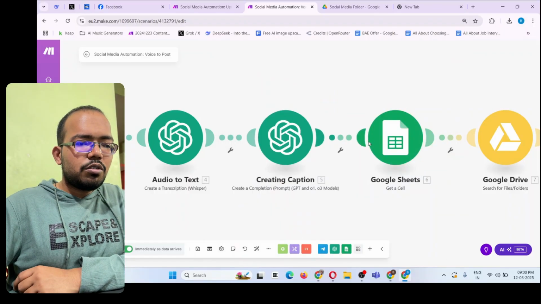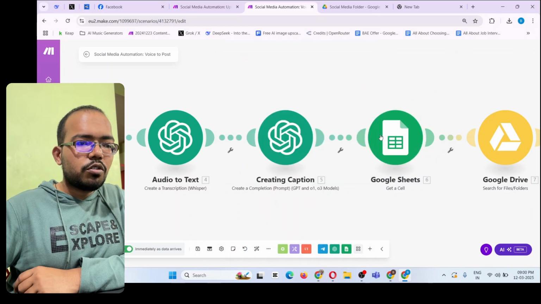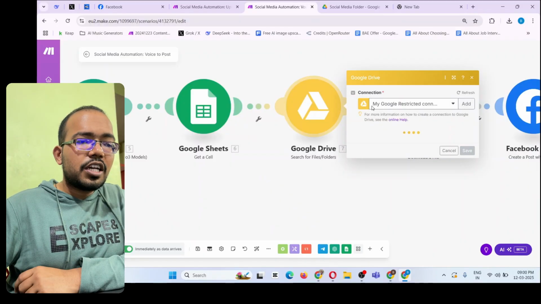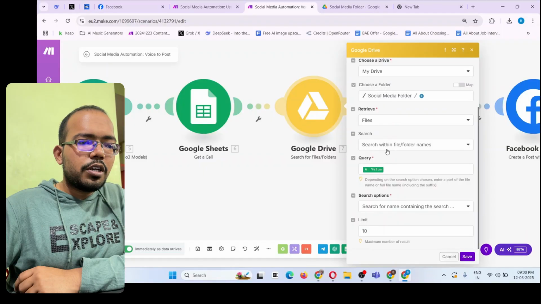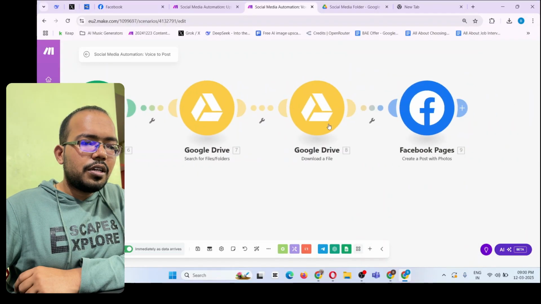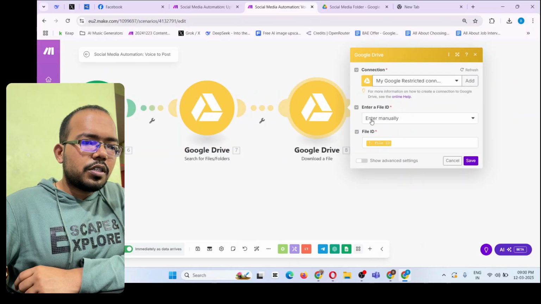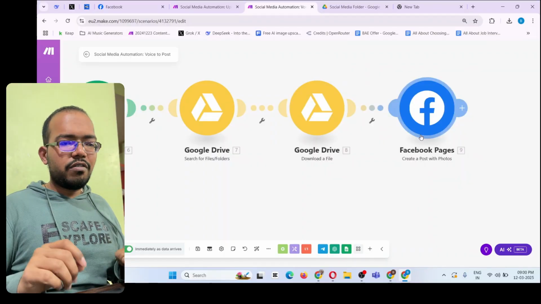Once you did that, now I wanted to pick that image and download it. So I picked that image file from here, the Google Sheet, and then searched for that image on the Google Drive, in the same folder, the same file. And then I download that file from here. You see, I download that file, and then it is uploaded on the Facebook page. Well, before I go